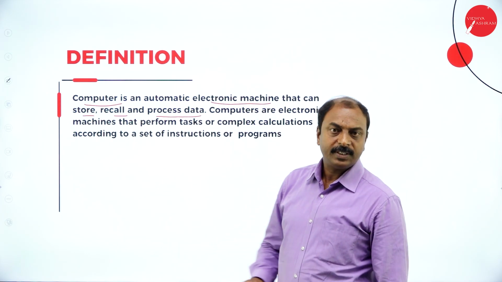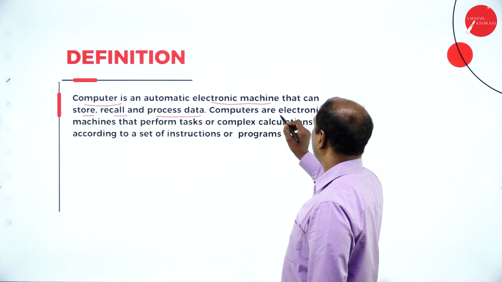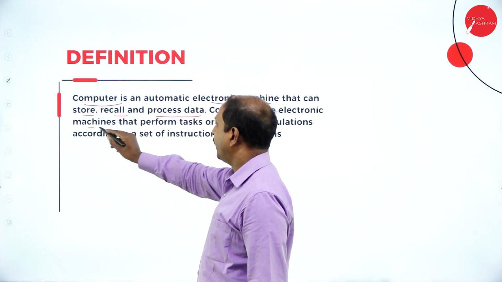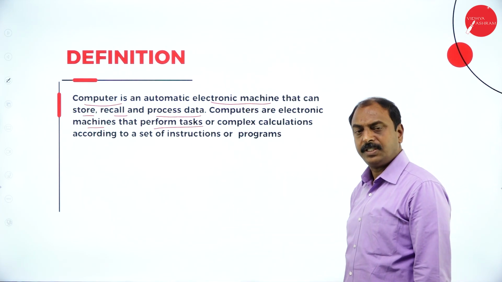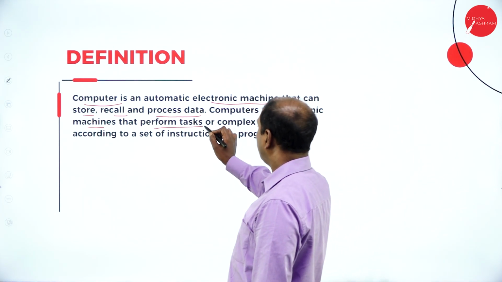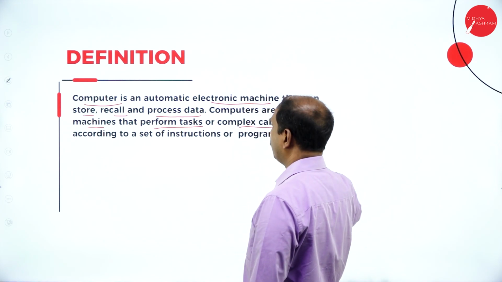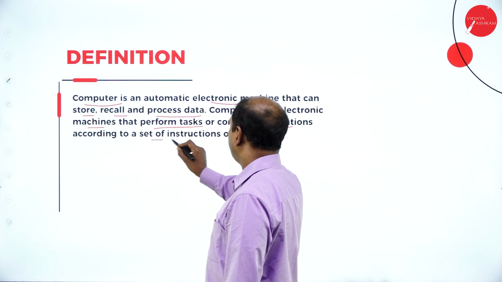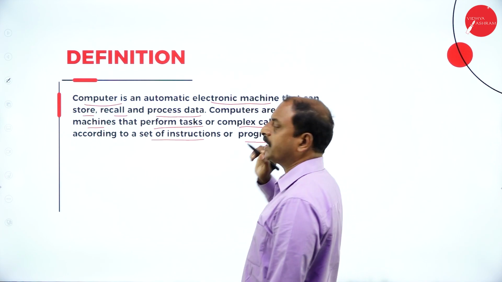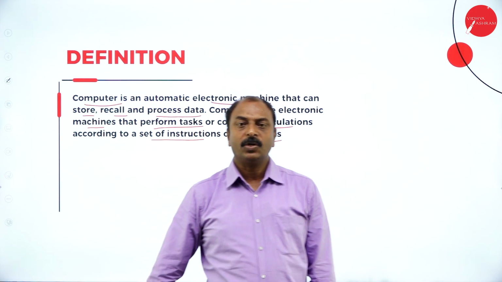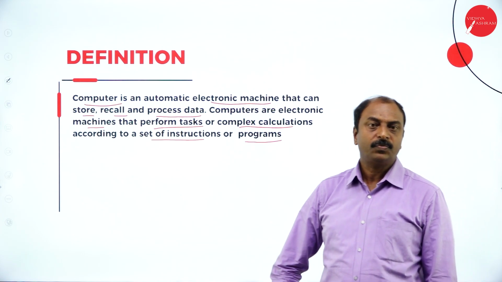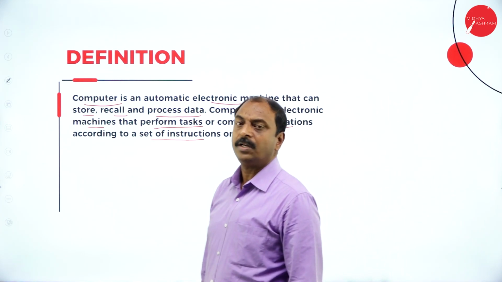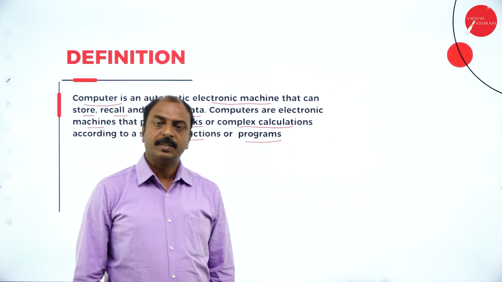In other words, we can say it is an electronic machine and it performs tasks. A task is nothing but a function or a program. It performs tasks or complex calculations according to the set of instructions or programs given to it. As all of you know, a computer is a machine and it depends on human beings for instructions or a program. So what is a program?